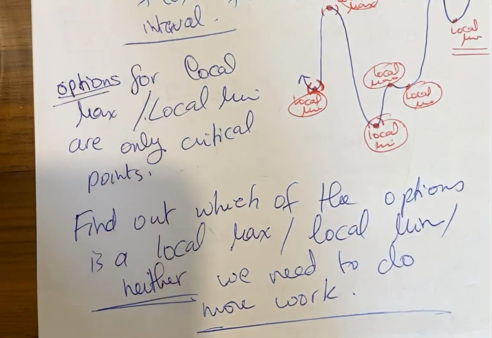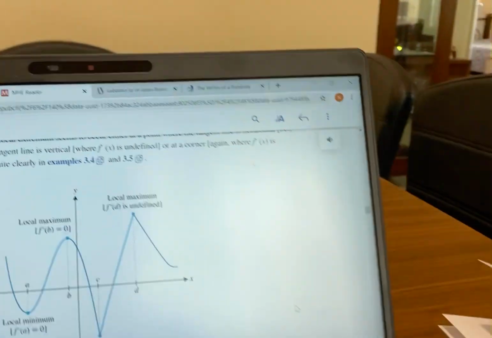So finding options for local max and local min is easier than finding options for absolute, because the options are critical numbers only. But then testing those options is easier for absolute extreme values. Why? Because for absolute extreme values, we only need to substitute. The biggest is the absolute max, the lowest is the absolute min. For the local, no, we cannot test the same way.